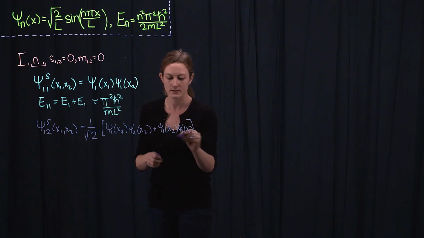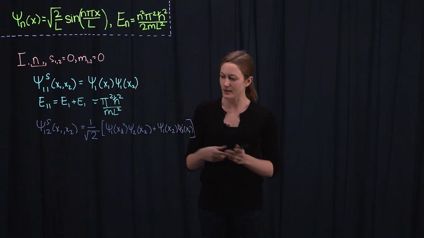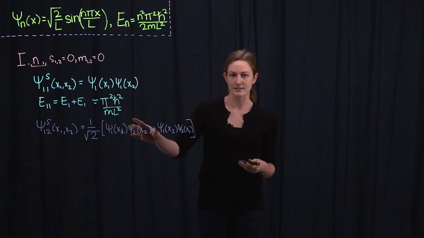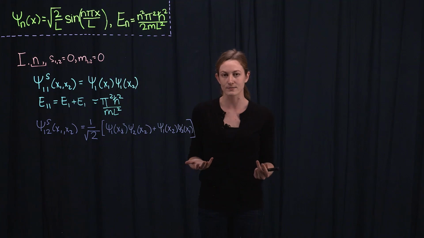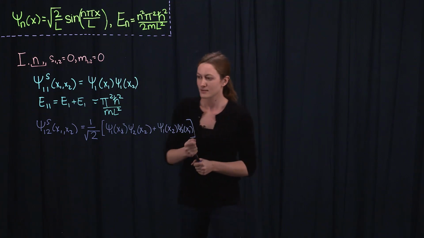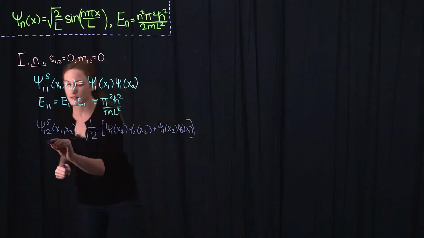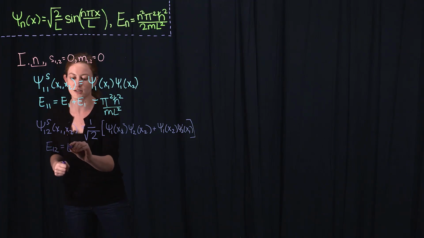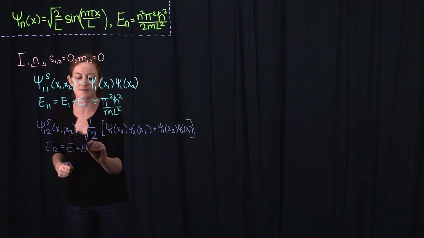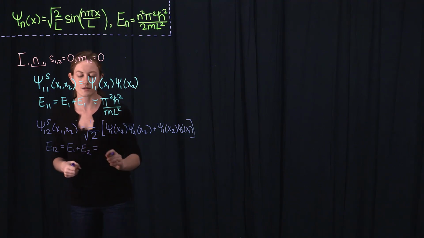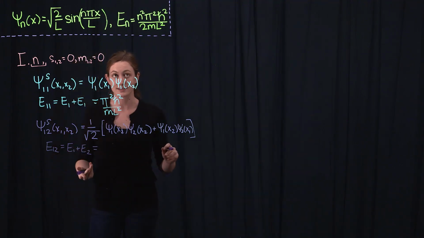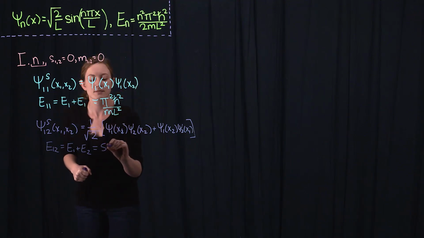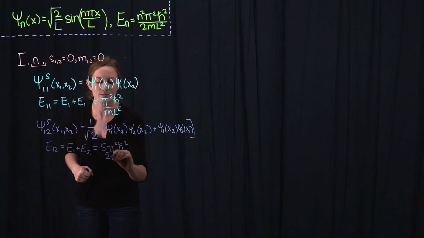Okay. And again, this is symmetric under interchange of x1 and x2, as had to be the case for combining two bosons. The energy of this state, I'll call it E12, is just E1 plus E2, the energies of the single particle states added, which turns out to be 5 pi squared h bar squared over 2 m L squared.